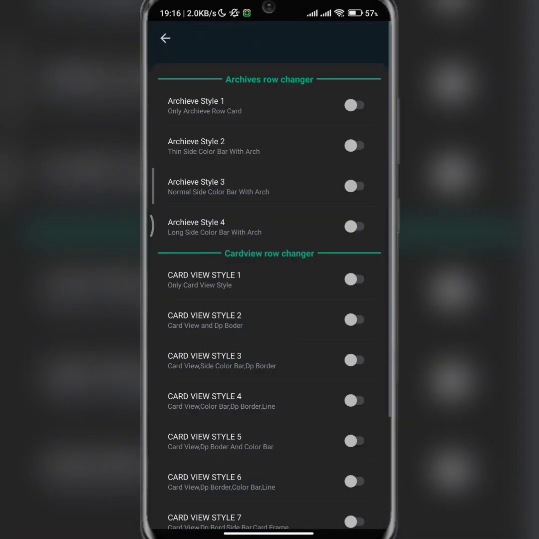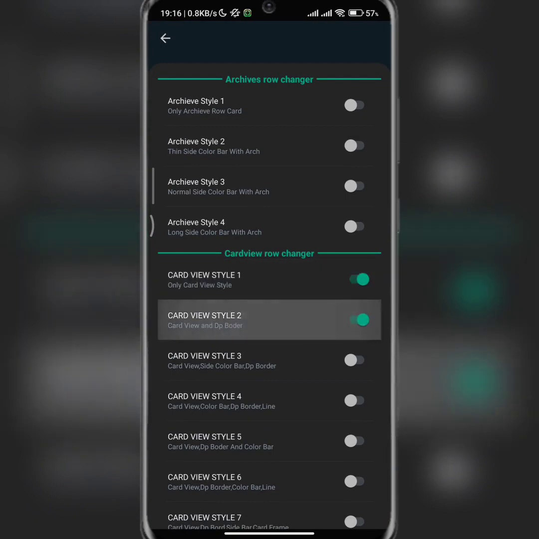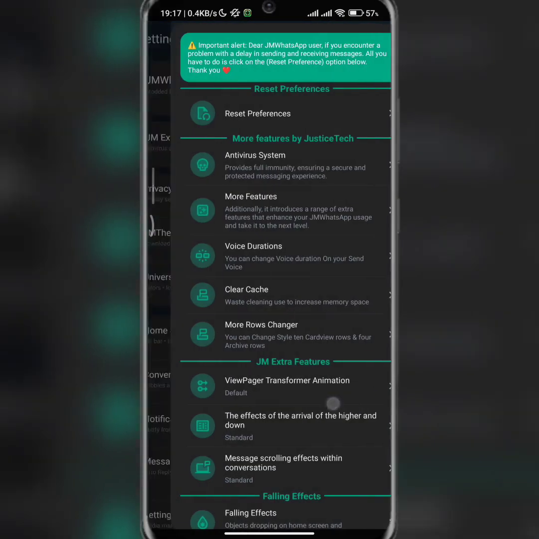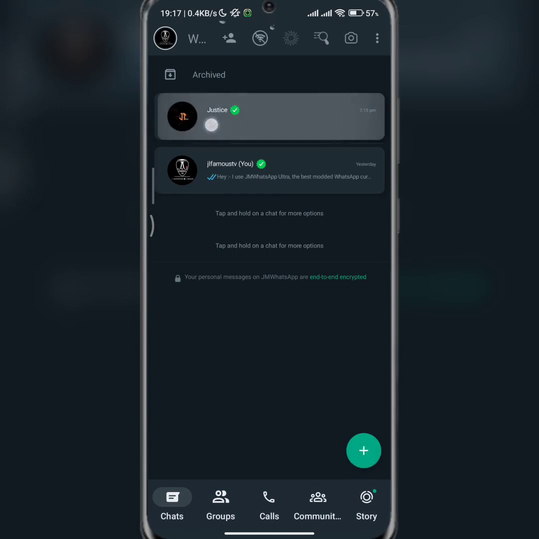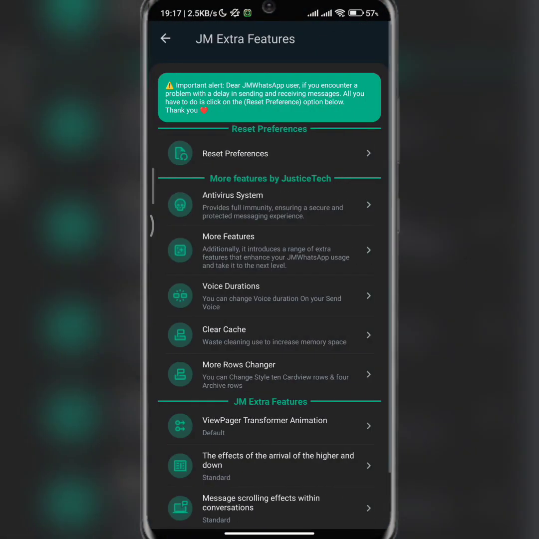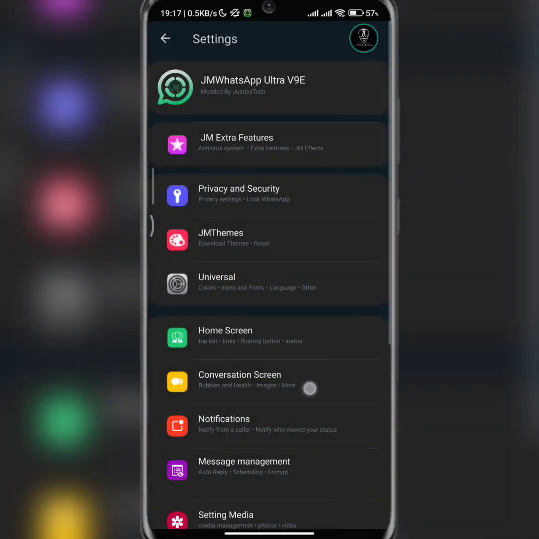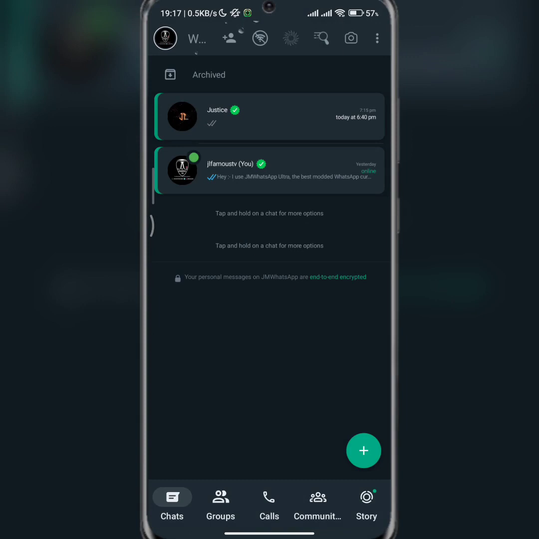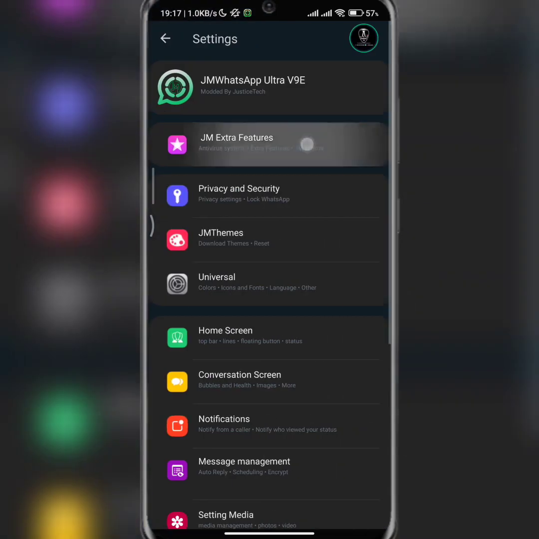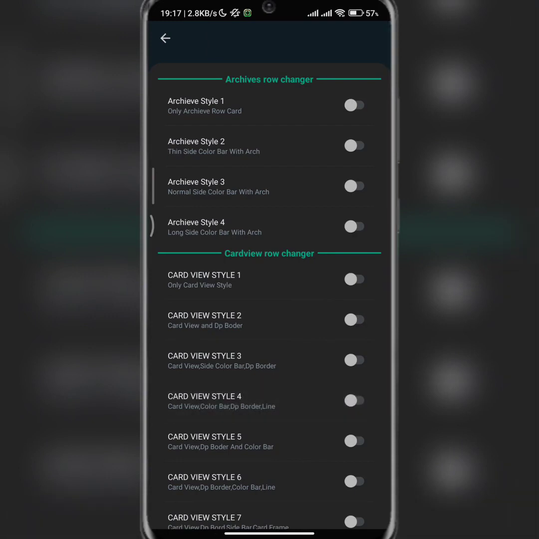So I've got the role changer. Basically I'm not using any, but if I want to use a role changer, as you can see, there is a card here. This thing was not there before, so I can just do as many as I want. Let's choose one more and see how it turns out. Now as you can see, it has changed as well. There's a green on your left here. So basically you can do so many things over there, so you can take your time and check out those stuff there.